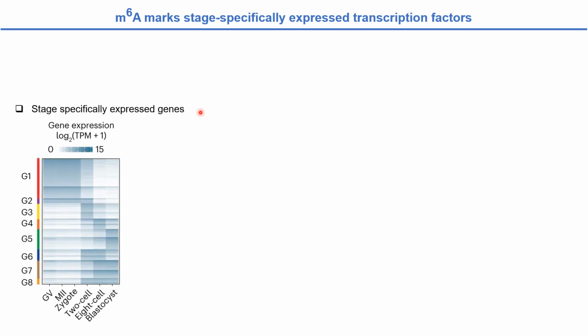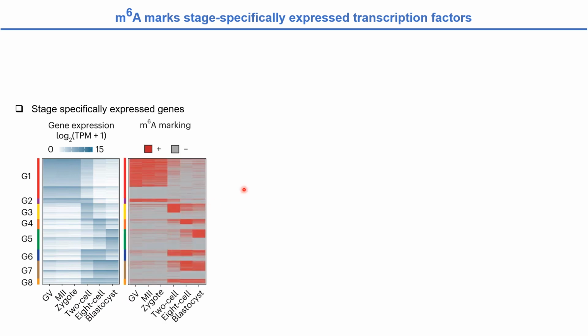We further focus on those stage-specifically expressed genes and classify them into 8 groups based on their expression pattern across the 6 stages and analyzed their m6A status.